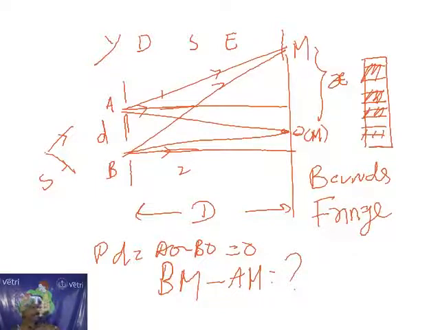So this is actually happening. How can you calculate whether M is bright? Suppose I take M as bright. If M is bright, what happens?